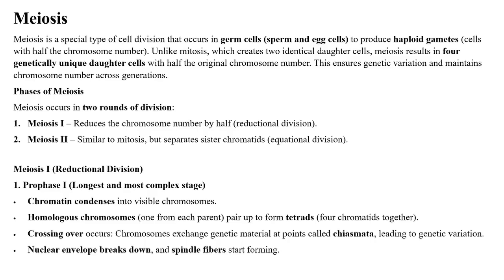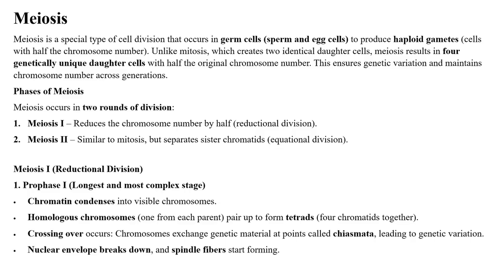Then coming to meiosis. Meiosis is a special type of cell division that occurs in germ cells, that is sperm and egg cells, to produce haploid gametes. Unlike mitosis, which creates two identical daughter cells, meiosis results in four genetically unique daughter cells. The phases of meiosis include meiosis 1 and meiosis 2. In meiosis 1, the chromosome number is reduced by half, that is reductional division, and in meiosis 2 it is an equational division